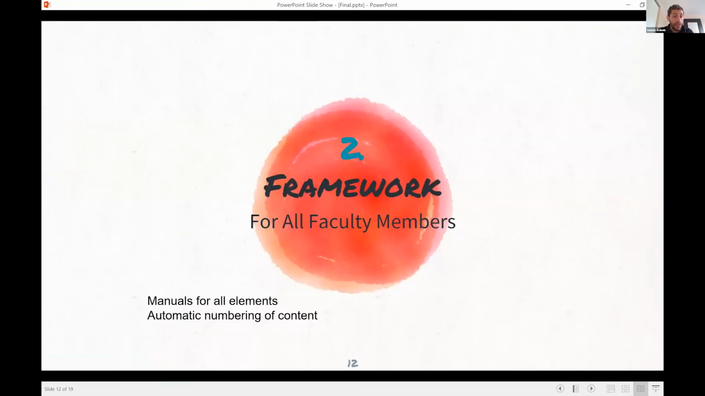The second principle is the framework for all faculty members. In order for us to do this, every time we use a new tool, I ask whoever is using that tool to create a manual that we can provide to anyone else in the future. So we're creating it as manuals. Also, we have a web developer that's helping us with the automatic numbering of content on the website.